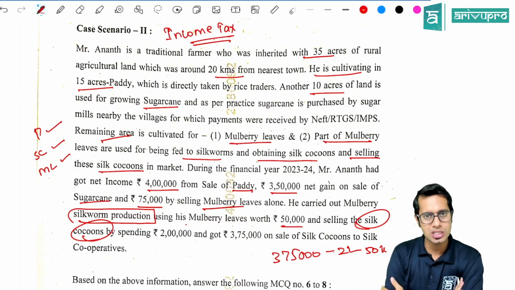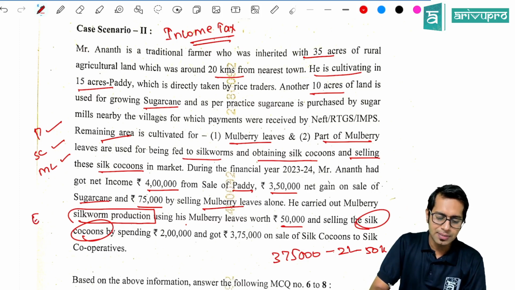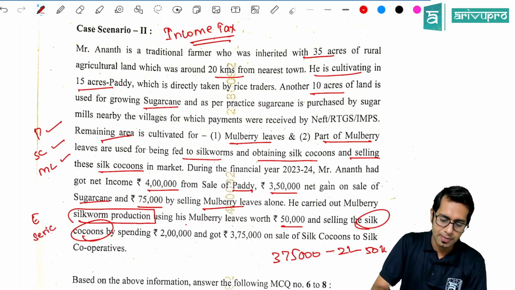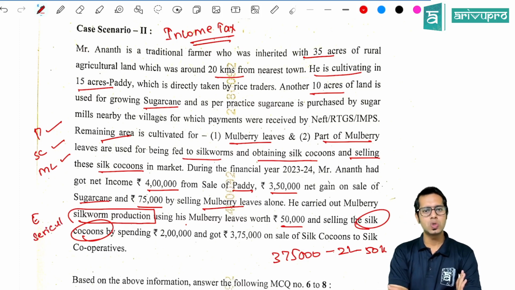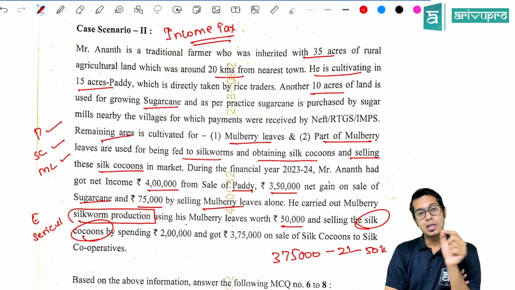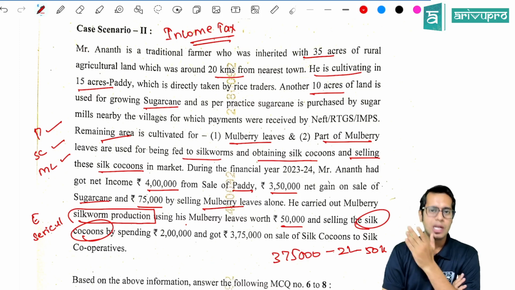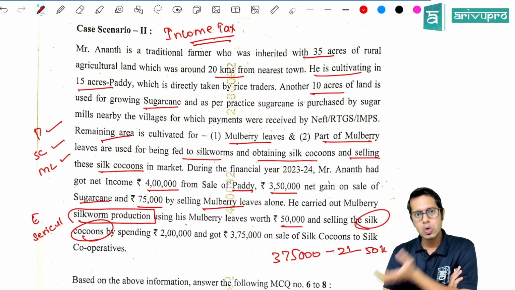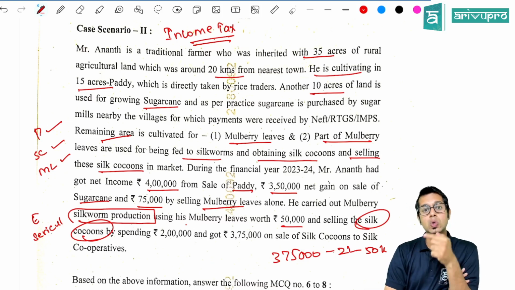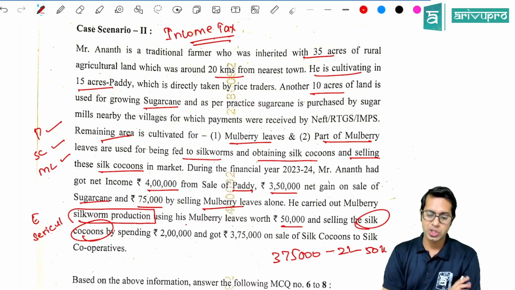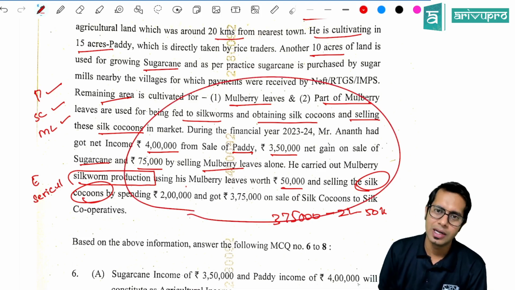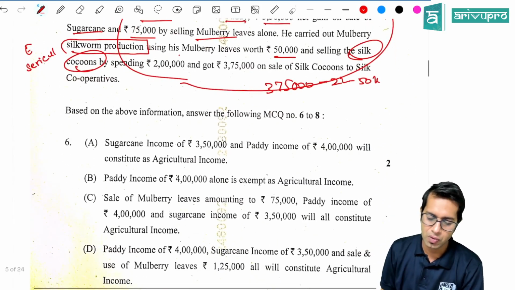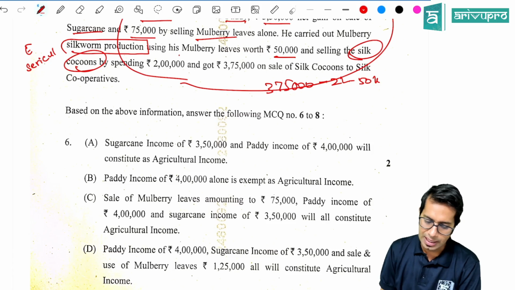But if you see your GST law, under exemptions, there is a provision with respect to sericulture. There is an agricultural exemption, etc. Over there, they say sericulture is also treated as agricultural activity. What is sericulture? Sericulture means cultivation of silkworm, or making silk cocoon using silkworm, that is called sericulture, and that is also treated as agricultural activity. Now in this question, whatever income he has generated, everything will fall under the category of agricultural income.